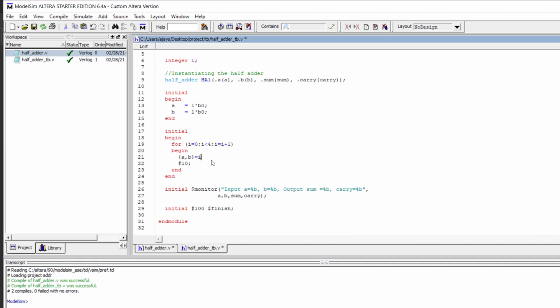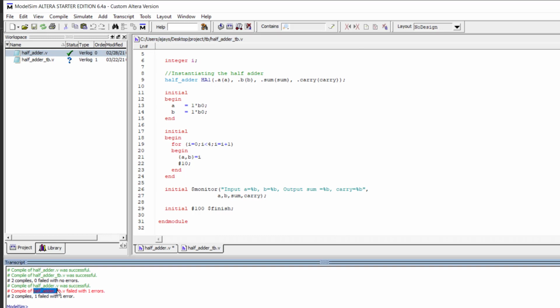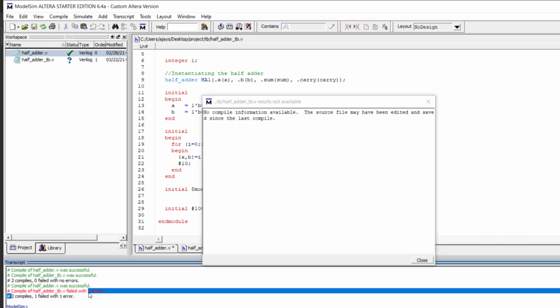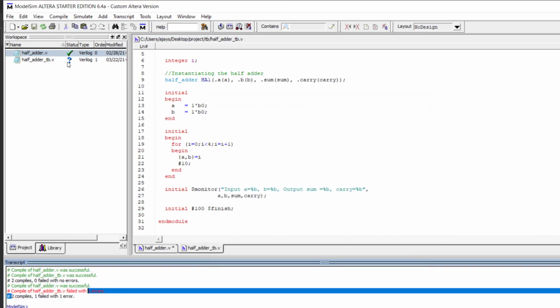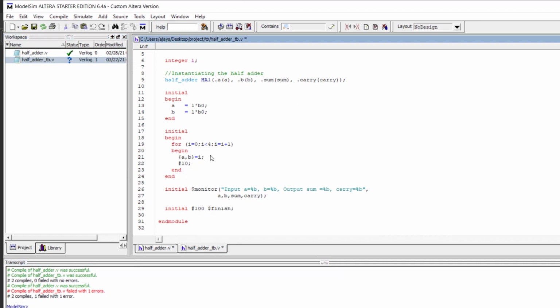Okay, I just missed the semicolon. I will just delete the semicolon, and I will save this file. And now if I compile right now, then it will show an error. See, you can see compile half adder.tb failed with one error. Here you can see the question mark. So this way you can identify what is the error with your code. Okay, so let's undo this. Now I will compile again. Now you can see everything is successful.